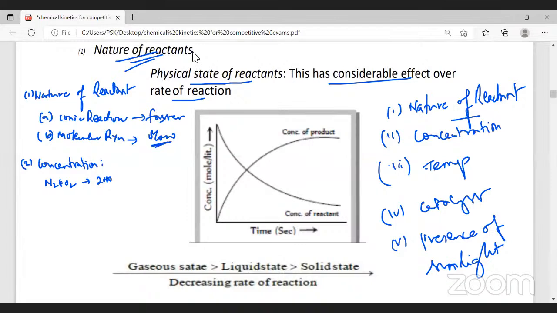Students participate. So, will it be more or less? More, sir. If you have more nitrogen and more oxygen, will it be possible for the nitrogen and oxygen to collide easily or not? Yes, sir. Because more number, just imagine